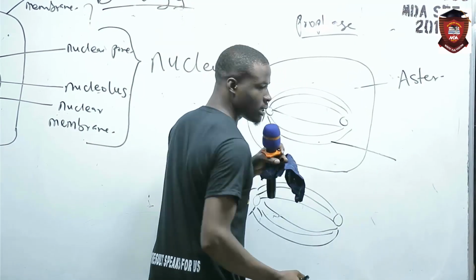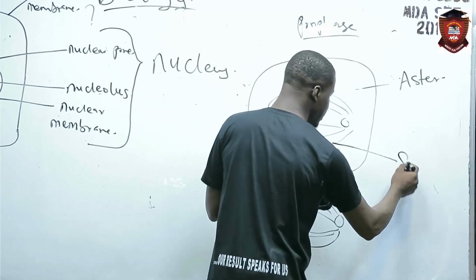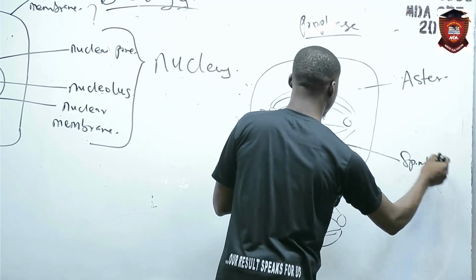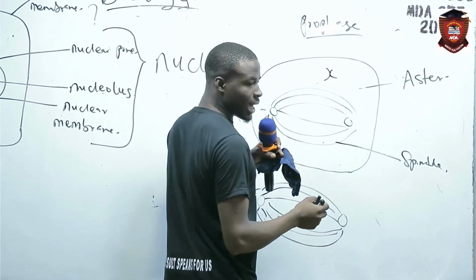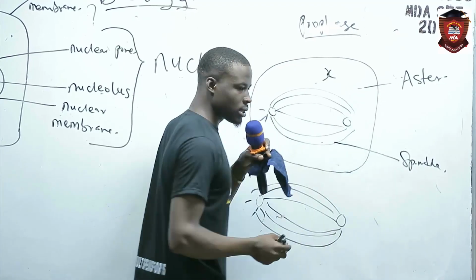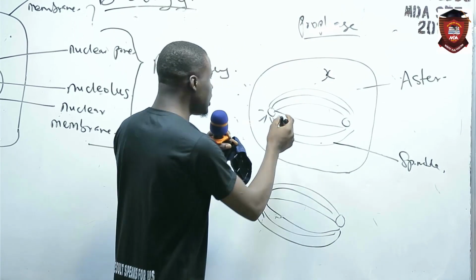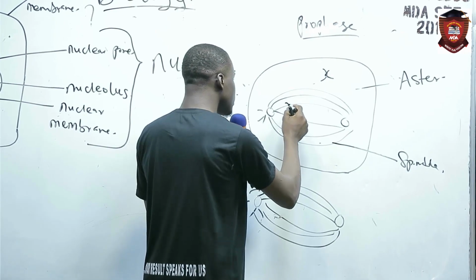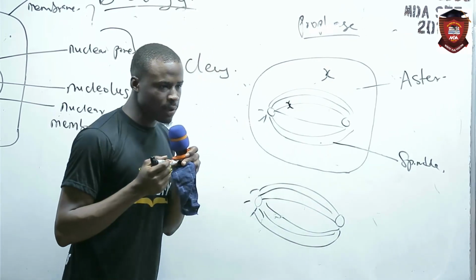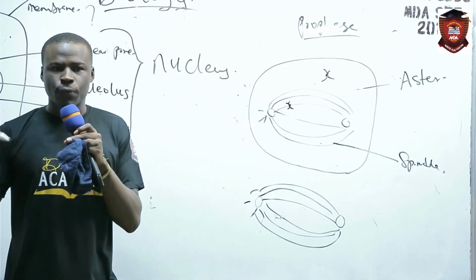What is this? This is the spindle tubules, right? So this is the spindle. What is at the center is the centromere, and it will attach to the spindle with the centromere. So they say that the spindle apparatus forms.